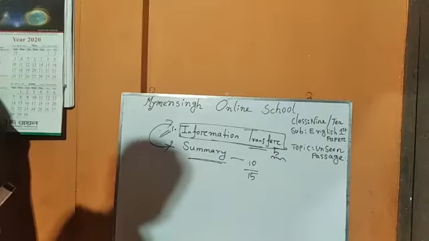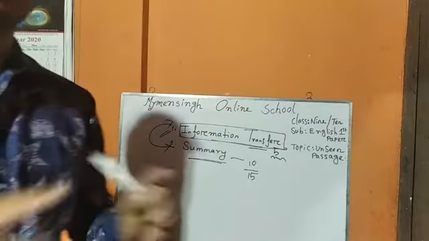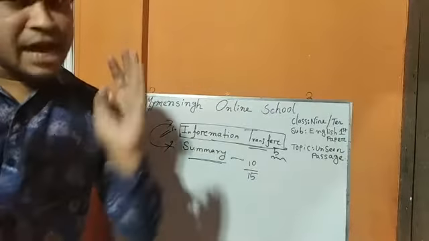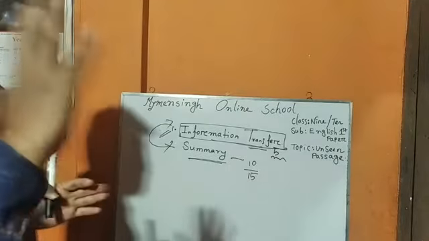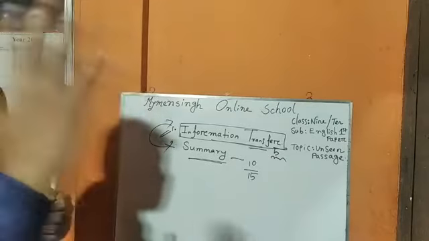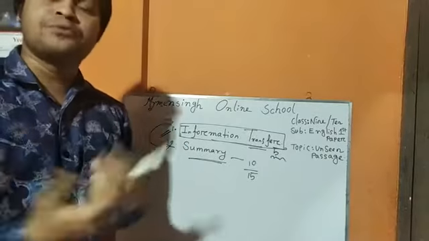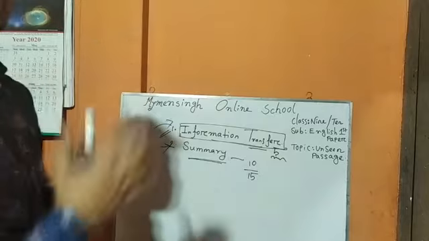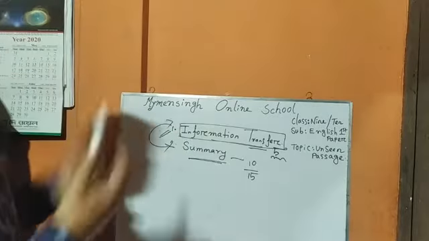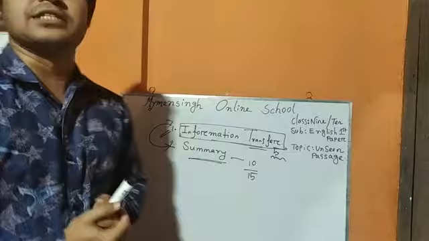In information transfer you will find a box, and in that box you will find 5 gaps to fill in. You just have to fill these gaps using suitable words, and you will collect this information from the passage.